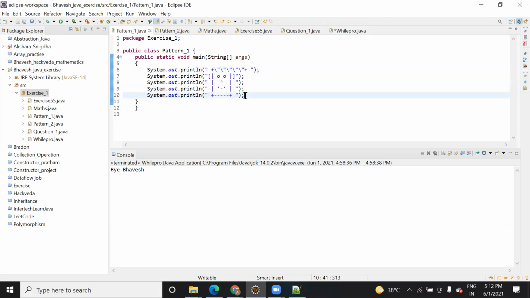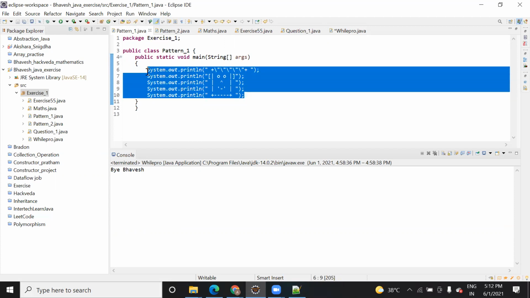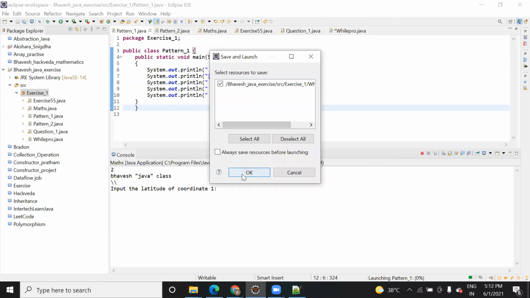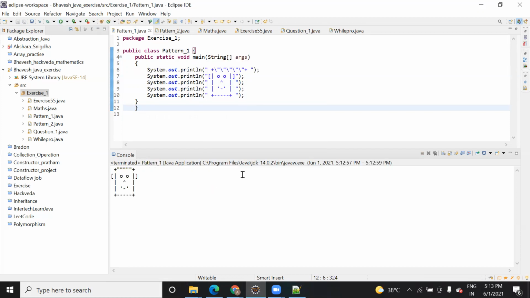This question was usually asked in one interview, and everyone was trying with loops. They thought that since it was asked in an interview, it might be a complex one, but the question was just to print the pattern. Only a few of them understood that printing a pattern means they can do it like this also. Here, actually, this is the face image. Let me show you, running.